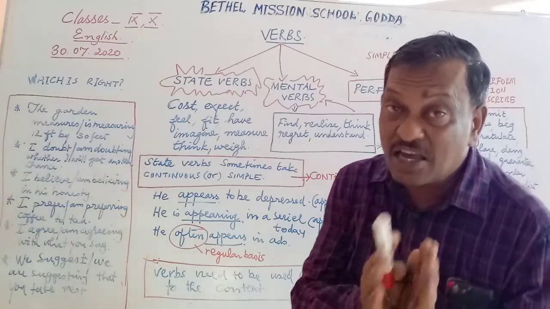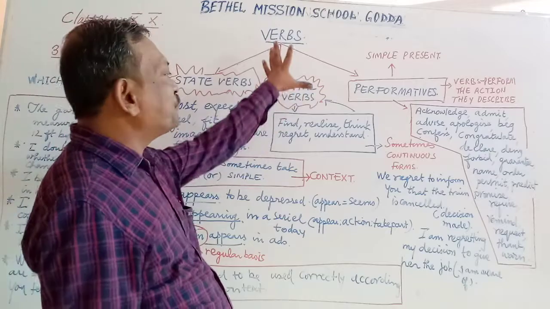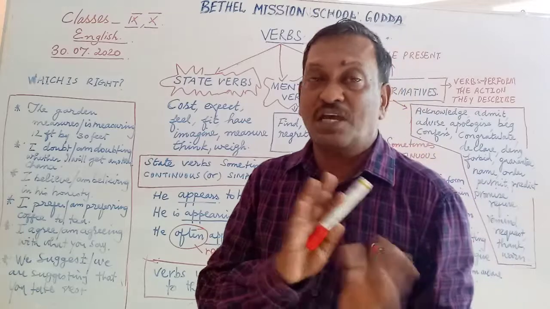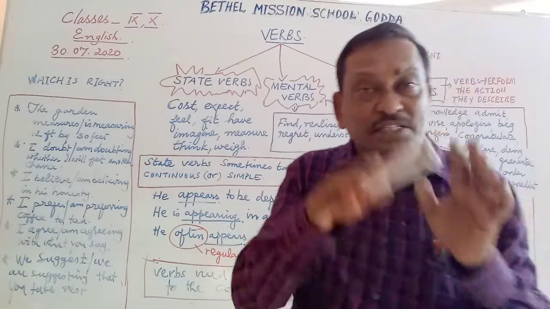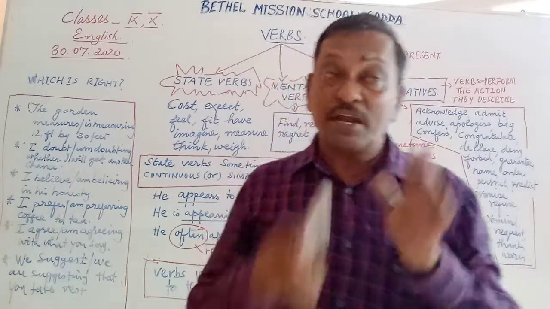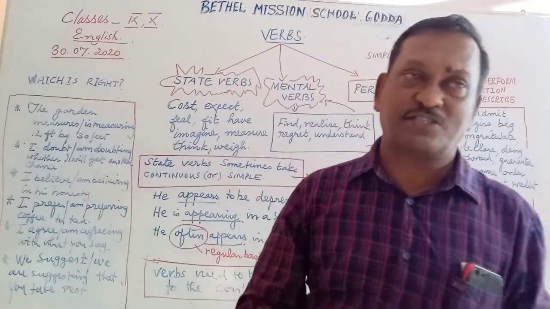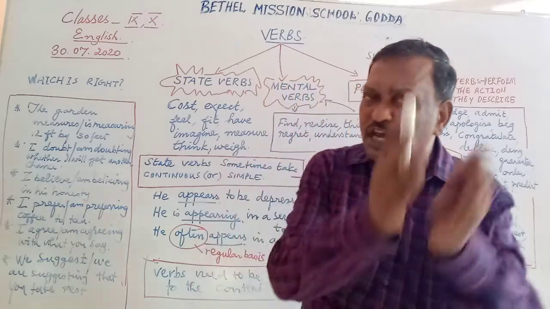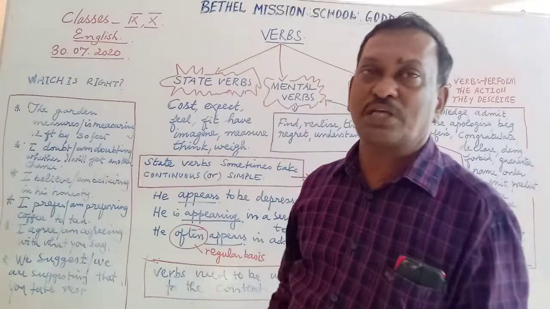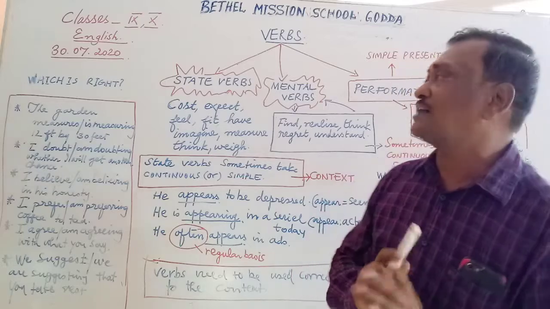But there are many kinds of verbs. In today's class, we will be focusing on the different kinds of verbs. All the verbs cannot be used in all contexts. There are some verbs which can be used only in the simple present tense. There are some verbs which are very commonly used with continuous tenses. There are some verbs which can be used with present simple and present continuous tenses. So what are those verbs and how are they used? This is what we are going to discuss in today's class.